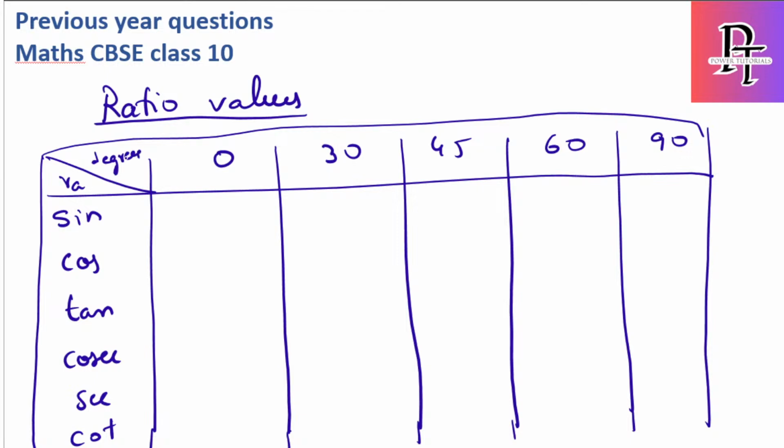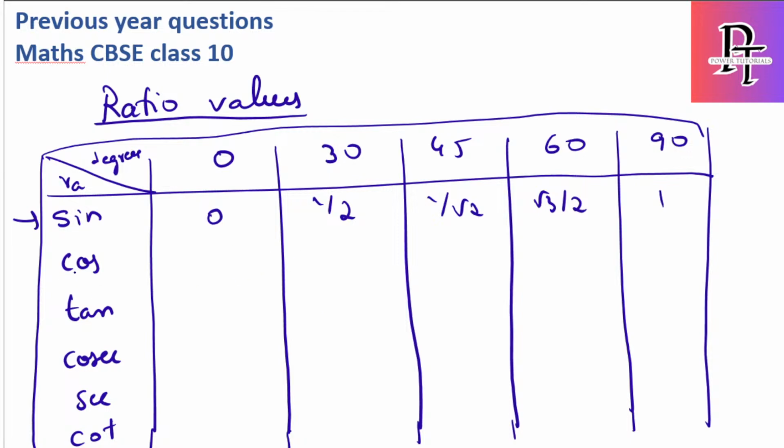So what is sin 0 means? Sin 0 is 0, sin 30 is 1 by 2, sin 45 is 1 by root 2, sin 60 is root 3 by 2 and sin 90 is 1. So I just suggest you at least remember the sin values. Okay, if you remember at least 1, you can easily derive the other values.